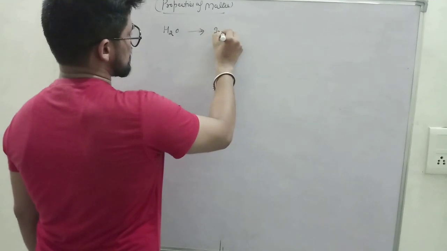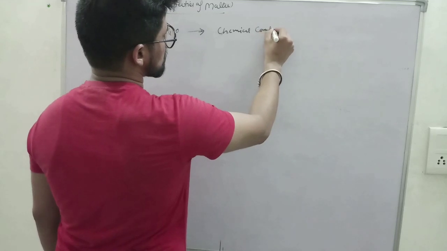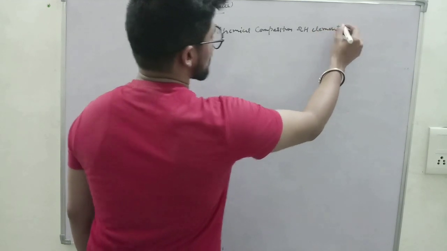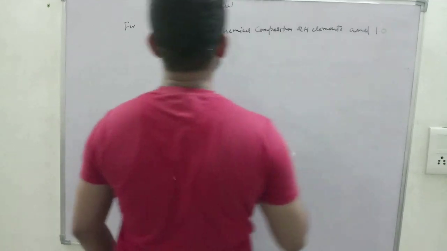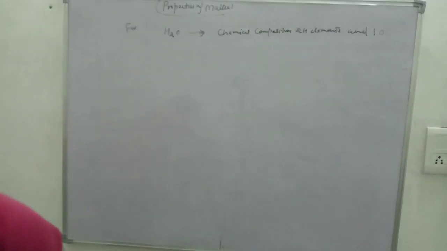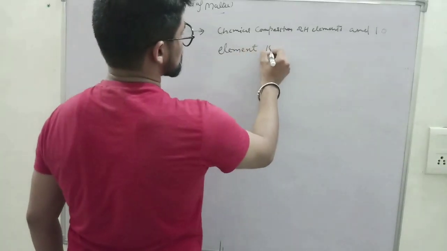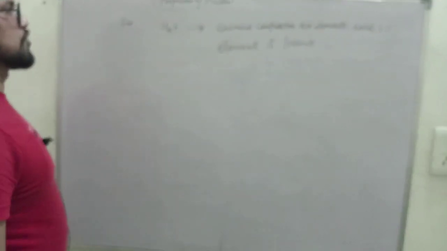In the water, chemical composition, two hydrogen elements and one oxygen element is present. So this is the chemical composition of the water, but it will not be changed when you are talking about physical properties. So it will remain the same.